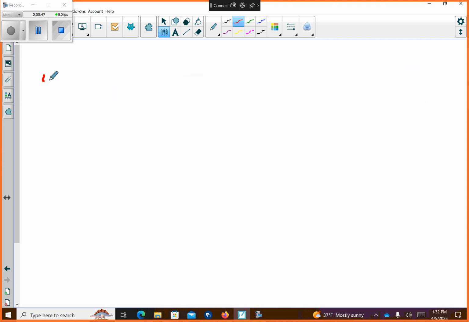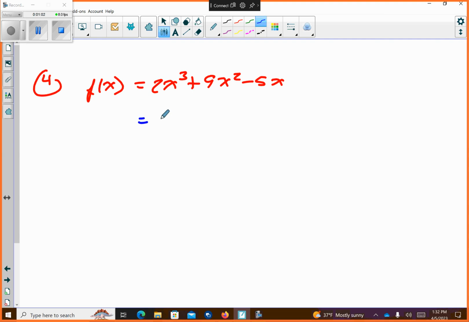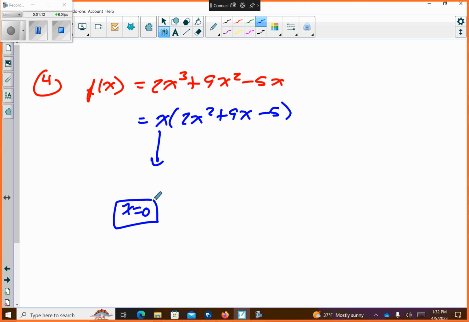I gave you number 4 as well to try, right? All right. So let's see if we can try number 4. Yes, we have Desmos that we could jump to, but let's see if we can play around with it without using Desmos. Okay, so first thing I'm going to do is factor an x out, and that's going to leave me 2x squared plus 9x minus 5. So this is going to tell me that x is equal to 0 as one of our zeros. And then let's see if we can factor this out.